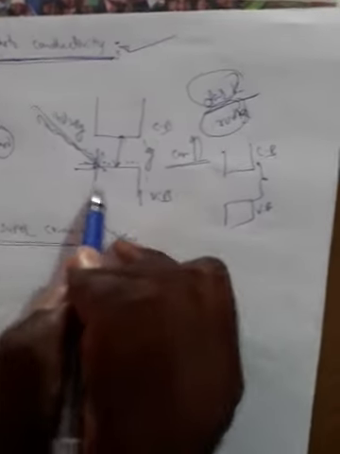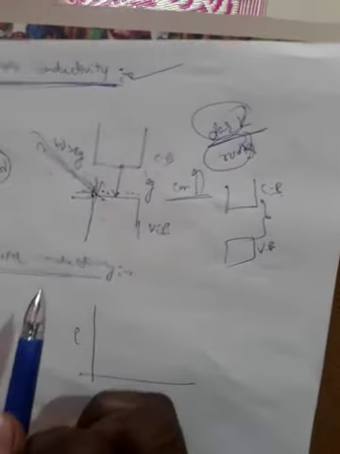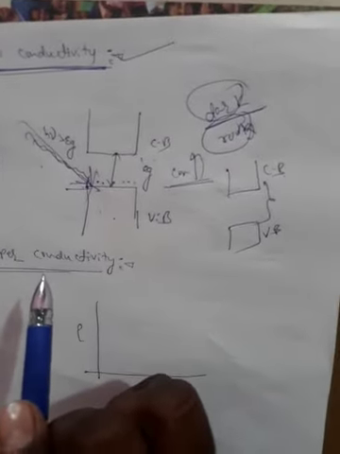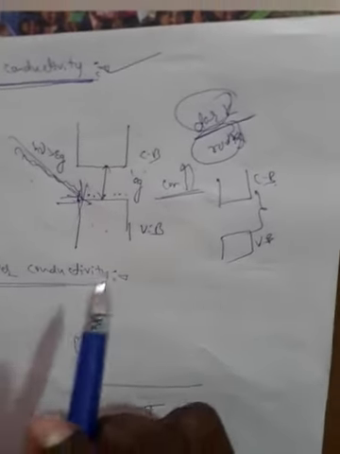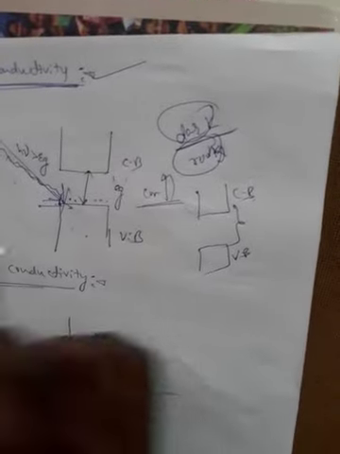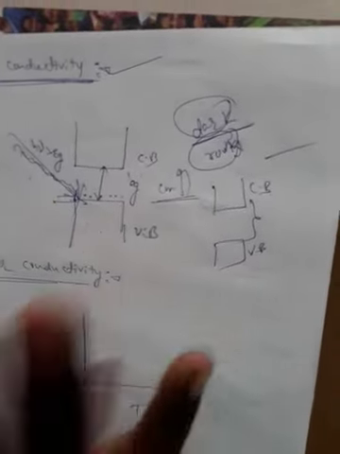That's why this phenomenon is called photoconductivity. The materials exhibiting it are called photoconductors. This phenomenon is used in photodetectors and electrophotography, nothing but Xerox centers. This is photoconductivity. Very simple.